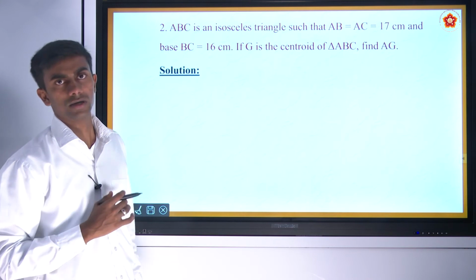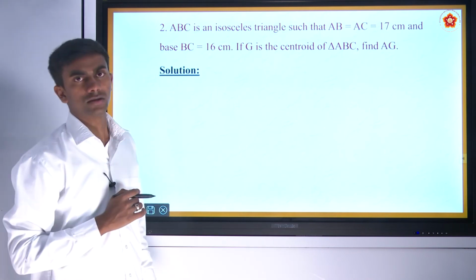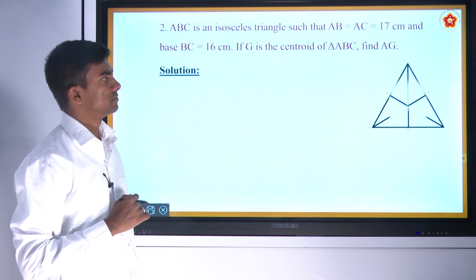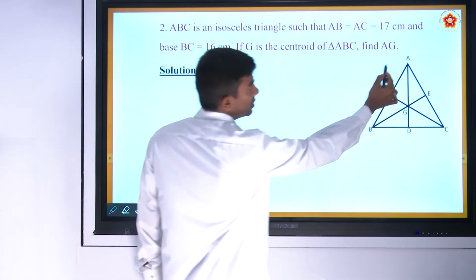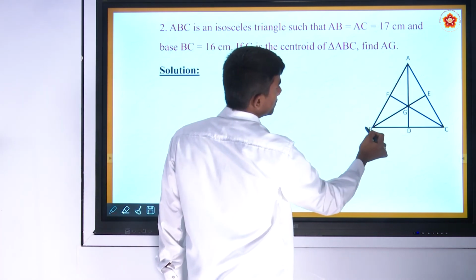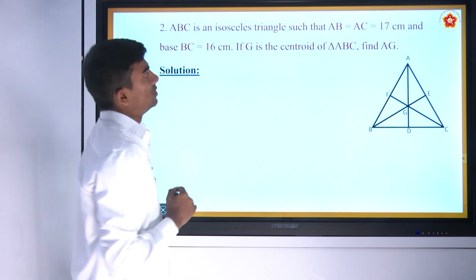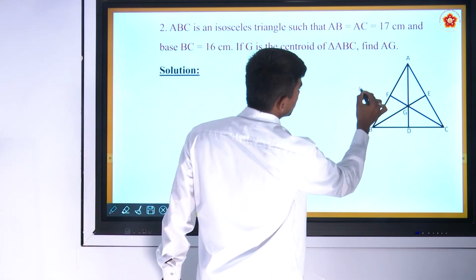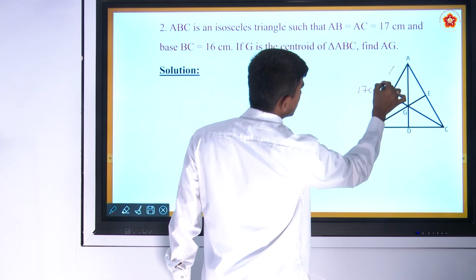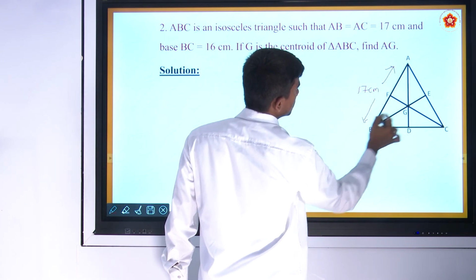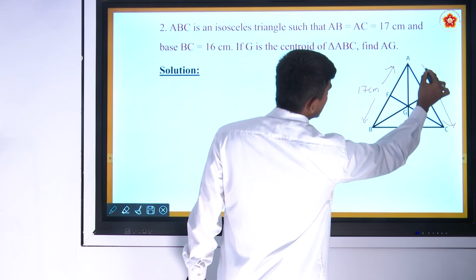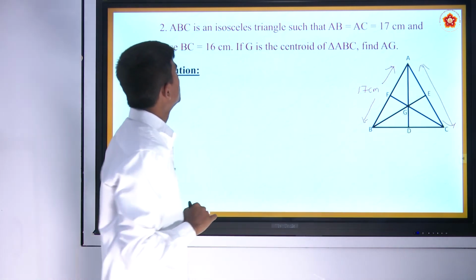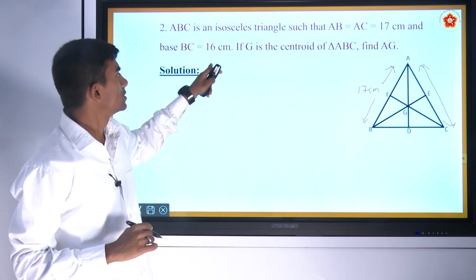In the solution part, let us construct the isosceles triangle first. So it is the isosceles triangle ABC. The side length AC is equal to 17 centimeter, that will be 17 centimeter. Both are one and the same. And the base is given as 16 centimeter.